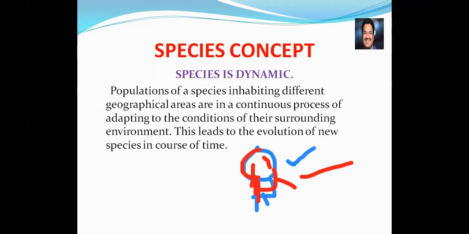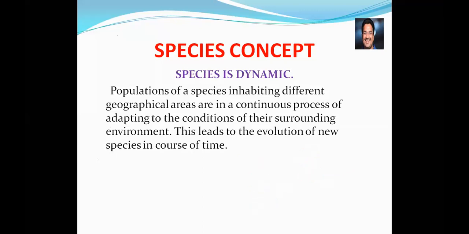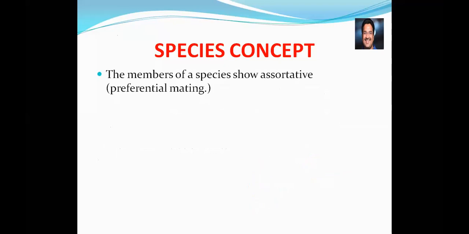From this particular page, you need to understand how a subspecies is going to be formed. I'll explain this more there. What we have to learn from this page is the dynamic nature of the species: inhabiting different geographical areas, in a continuous process of adapting to the conditions of their surrounding environment. So that's about the species concept and the dynamic nature of the species.